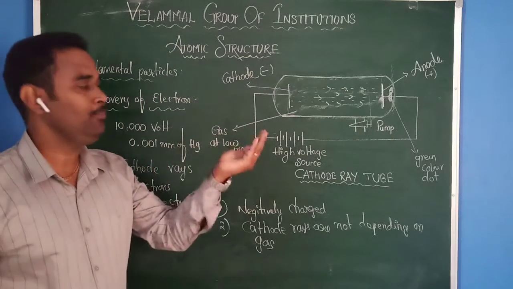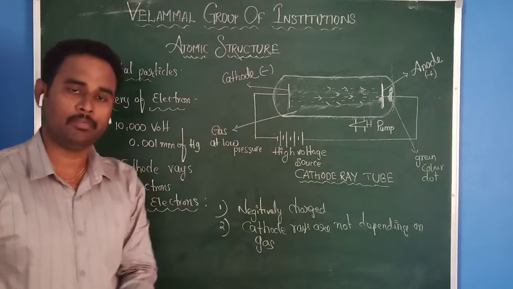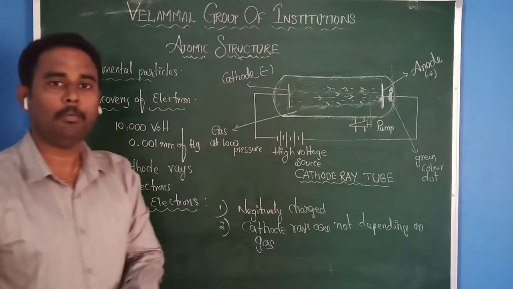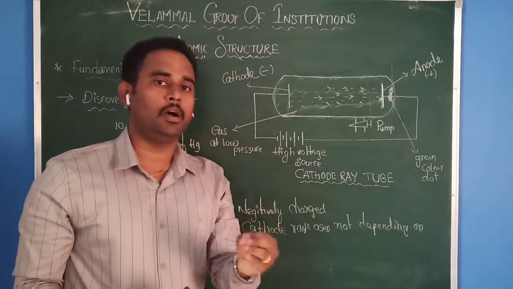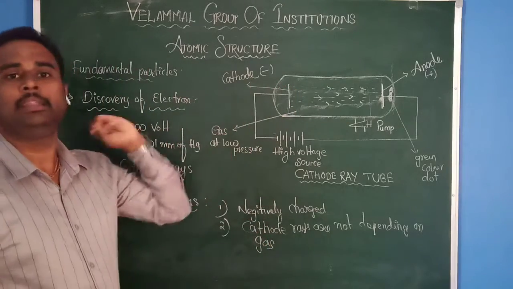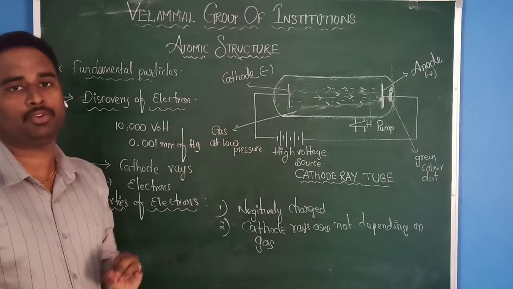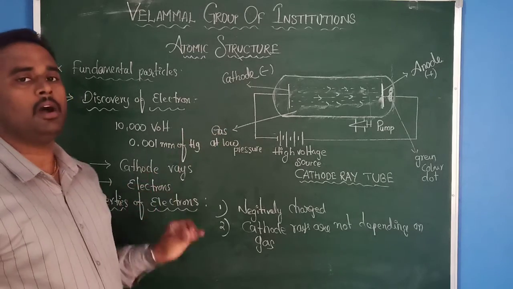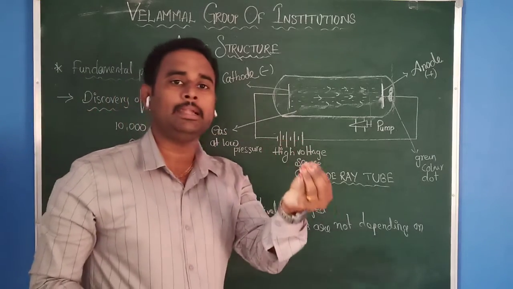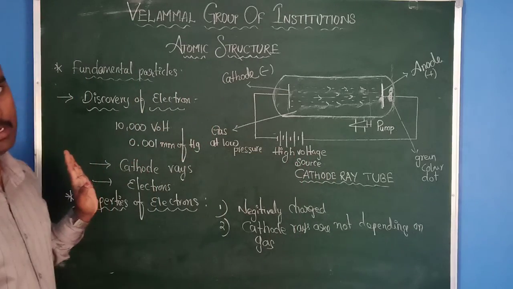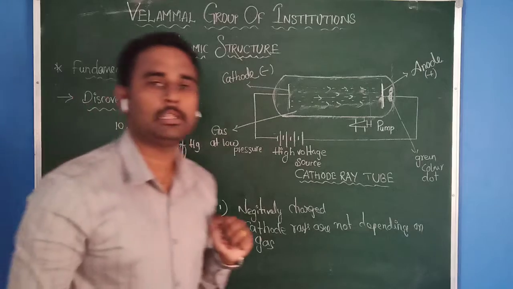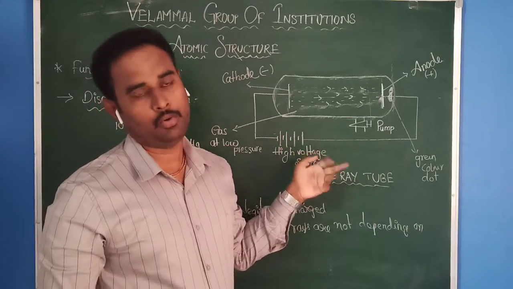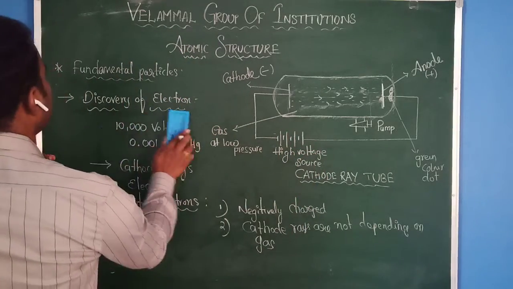At the same time, when you apply a magnetic field, you can observe some deflection in the electron. Therefore, electrons are deflected by both electric field as well as magnetic field. This is about the first subatomic particle, that is nothing but the electron.